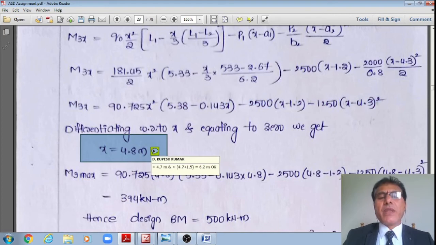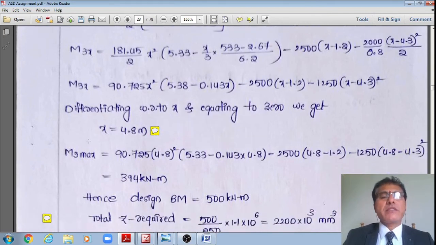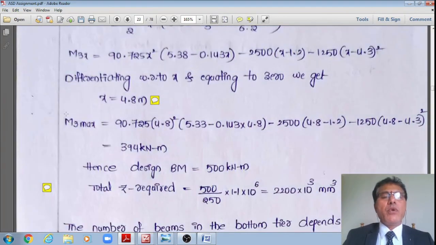That is greater than 4.7 meter and less than 6.2 meter. It is okay. Therefore, I'll substitute this in the above equation.